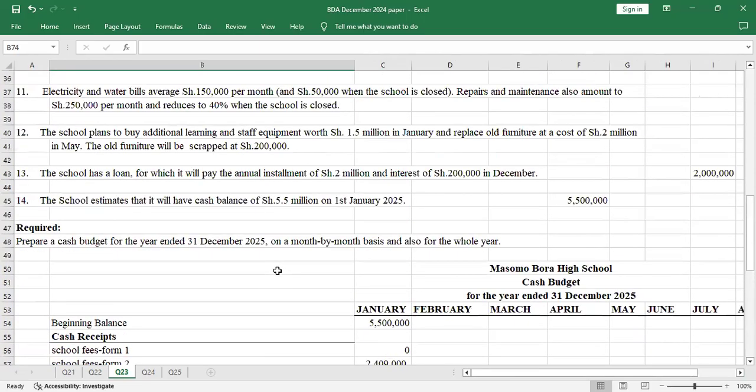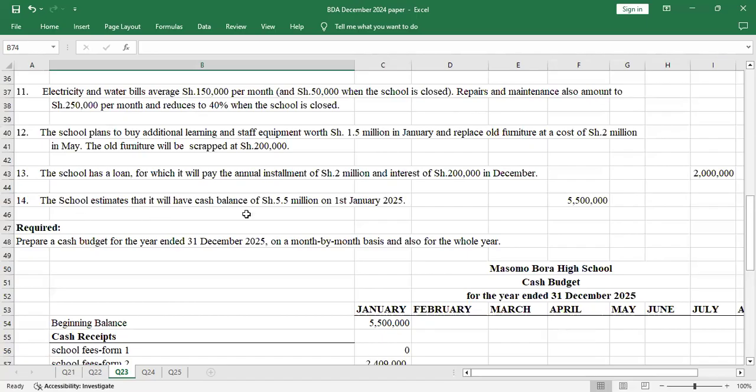Yeah, it's cash that is coming into school because they sold the old furniture and got money. Additional information, number 13. The school has a loan for which it will pay the annual installment of shillings 2 million and interest of shillings 200,000 in December. Yeah, so this now will come to December, not January. This loan, we don't know when it was taken. So we can't put it as a borrowing under January.